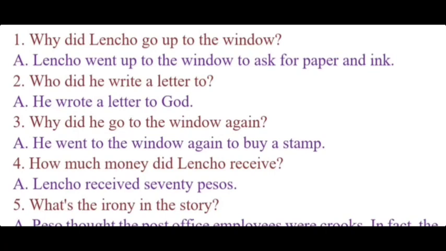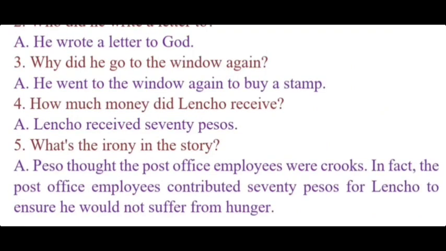1. Why did Lencho go up to the window? Answer. Lencho went up to the window to ask for paper and ink. 2. Who did he write a letter to? Answer. He wrote a letter to God. 3. Why did he go to the window again? Answer. He went to the window again to buy a stamp. 4. How much money did Lencho receive? Answer. Lencho received 70 pesos. 5. What's the irony in the story? Answer. Lencho thought the post office employees were crooks. In fact, the post office employees contributed 70 pesos for Lencho to ensure he would not suffer from hunger.